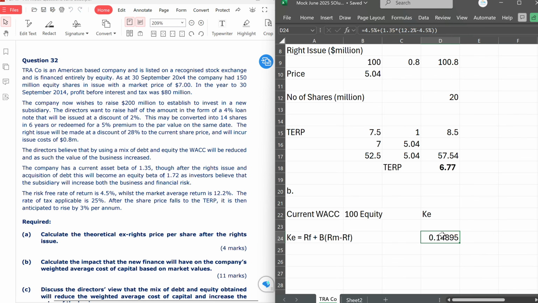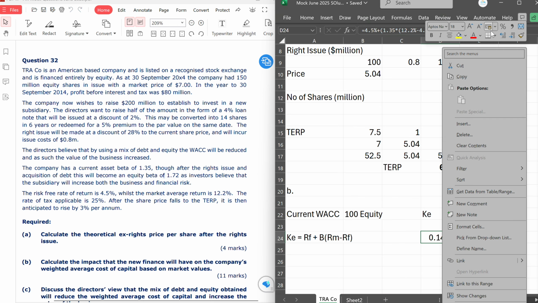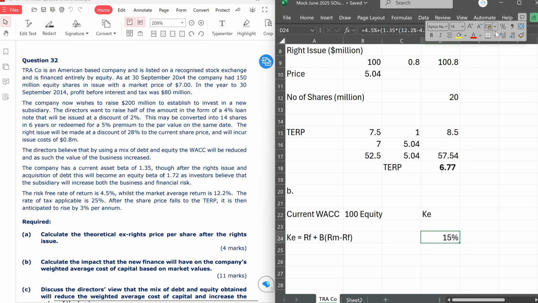And that will give us about 15%. That's about 14.9%. Yeah, that is the current WACC. Now we know the current WACC.